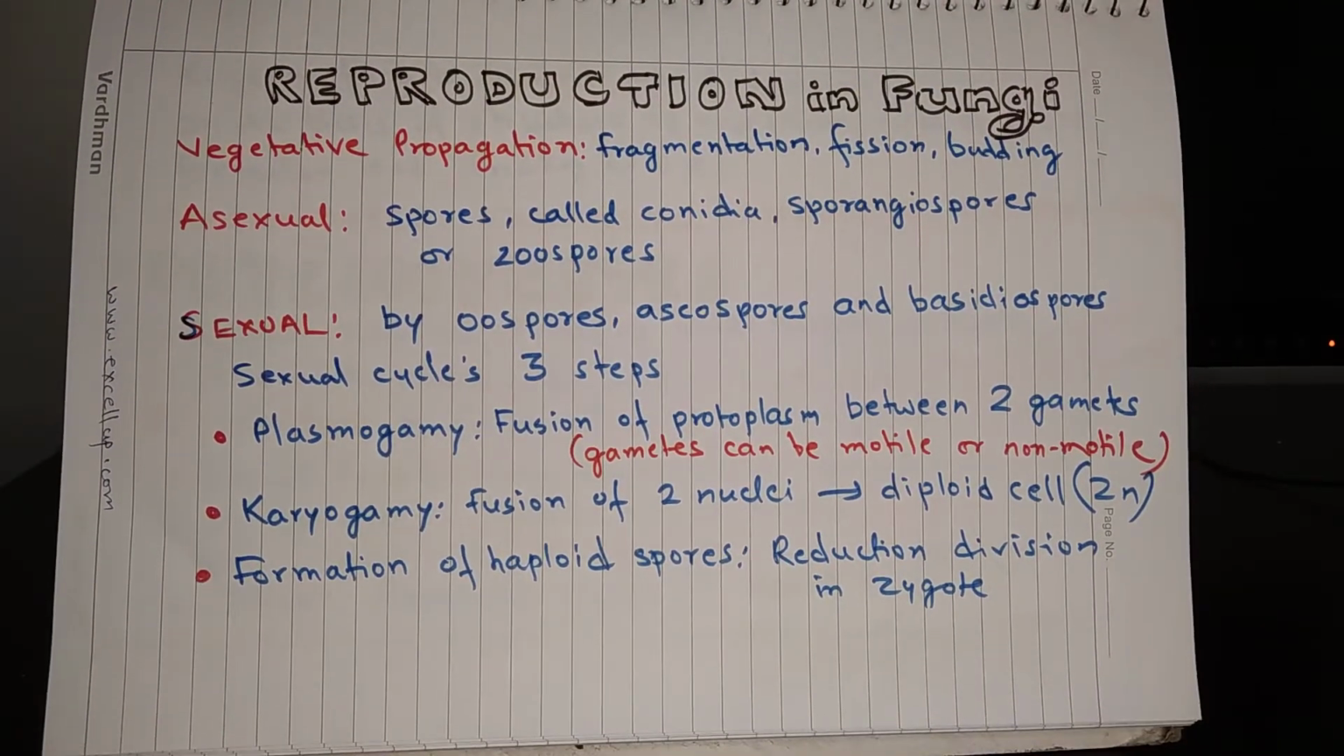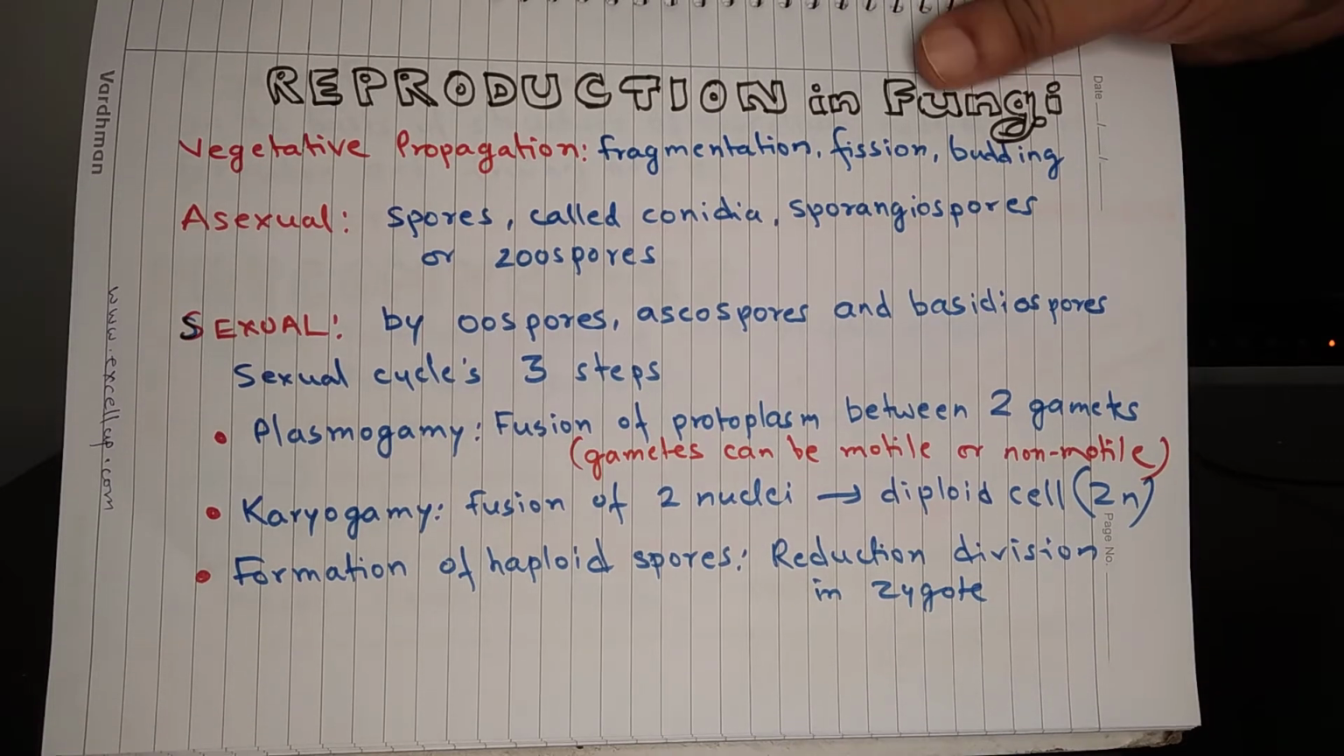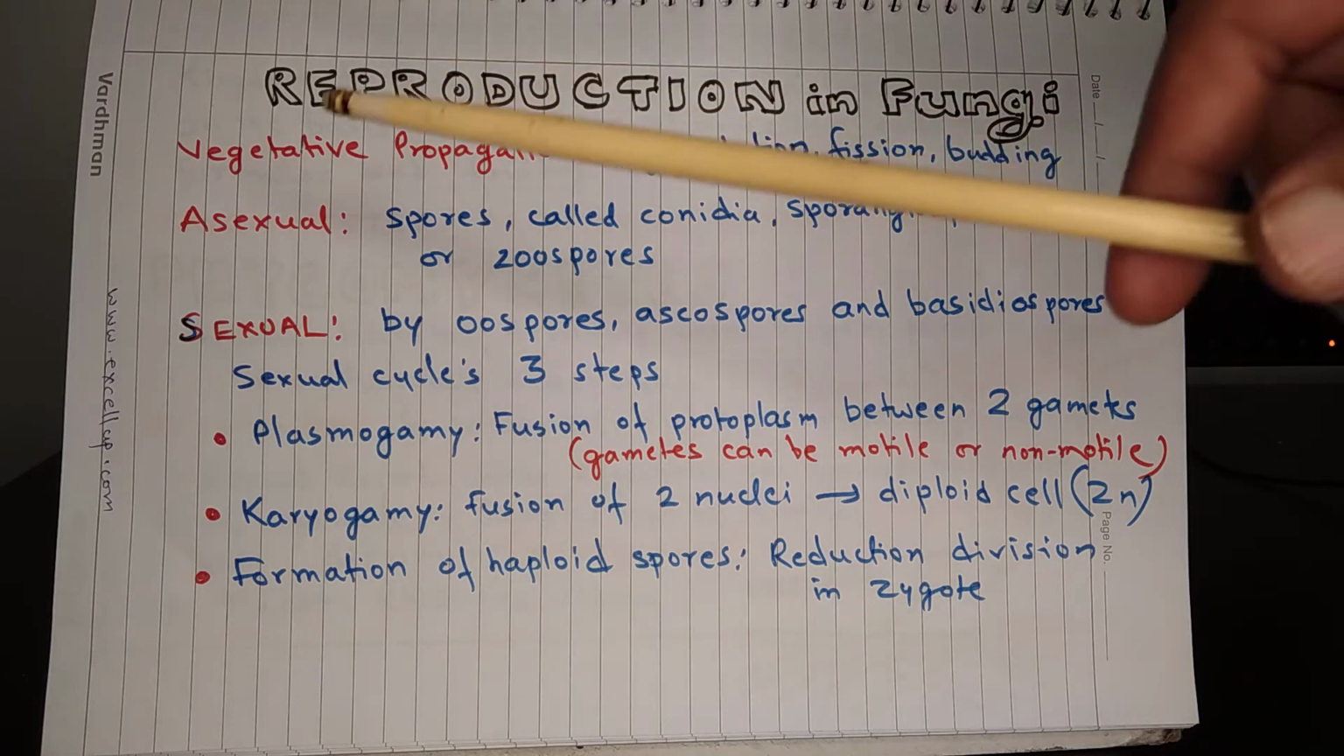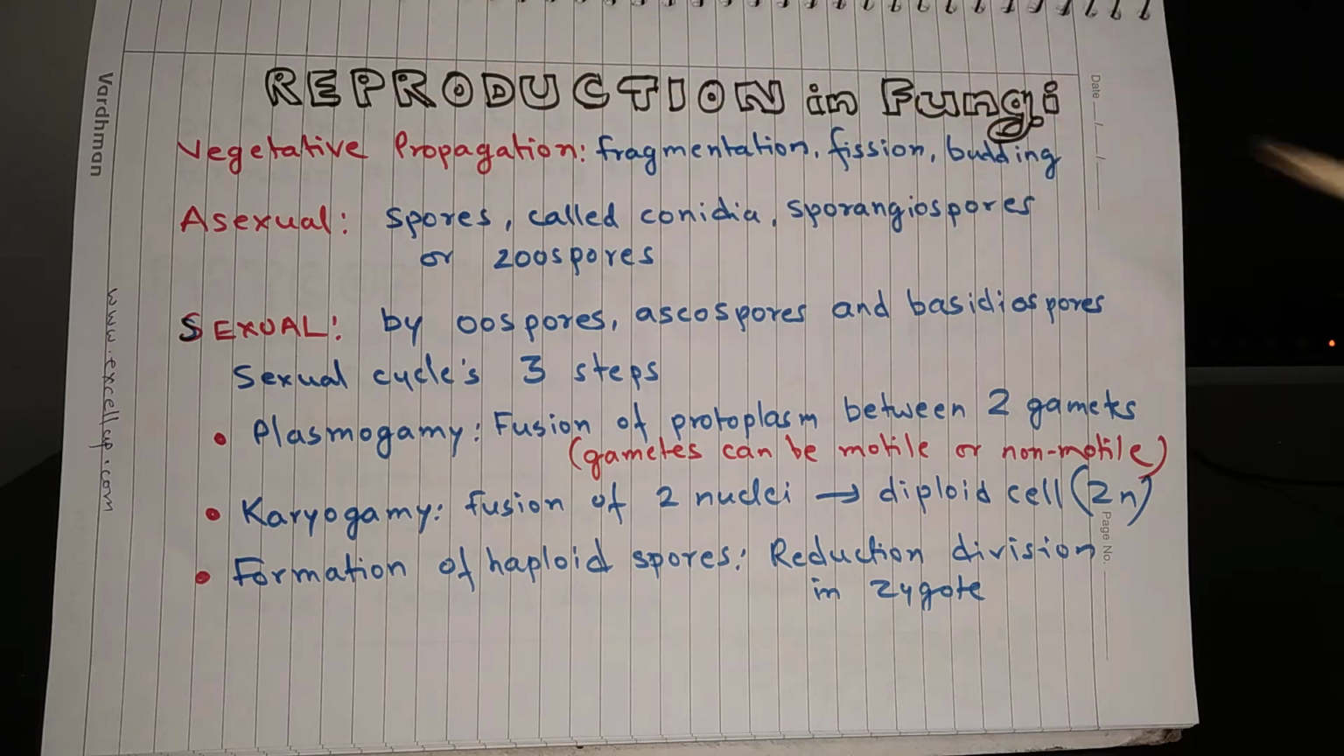Reproduction in fungi. There can be vegetative reproduction, asexual reproduction and sexual reproduction. Vegetative reproduction is by fragmentation of the filament, by fission and by budding. Asexual reproduction is by production of spores, and these spores are called conidia, sporangiospores or zoospores. Sexual reproduction is by oospores, ascospores and basidiospores.